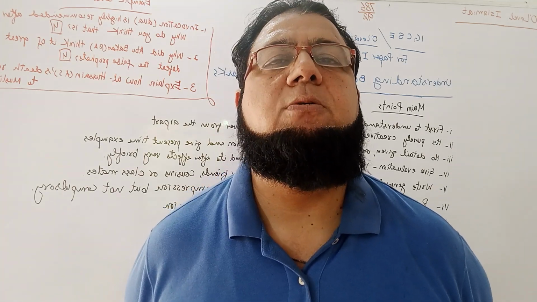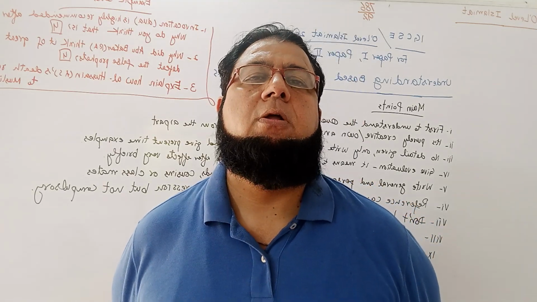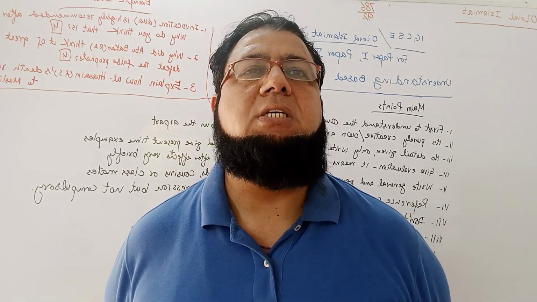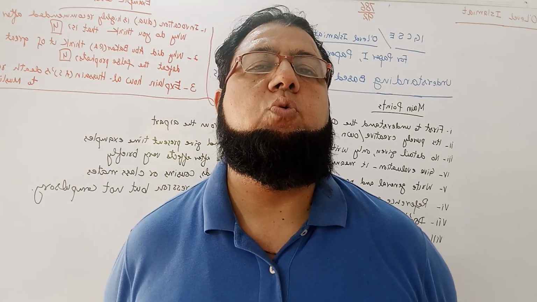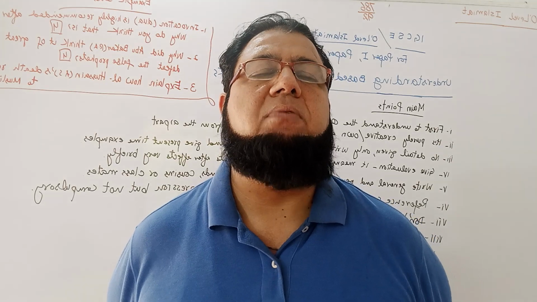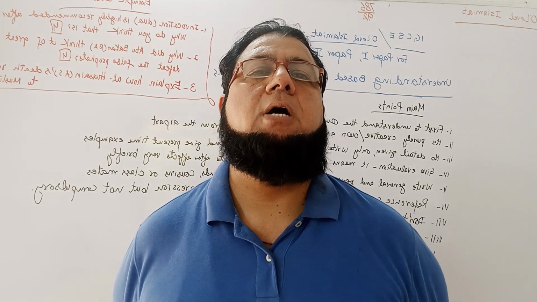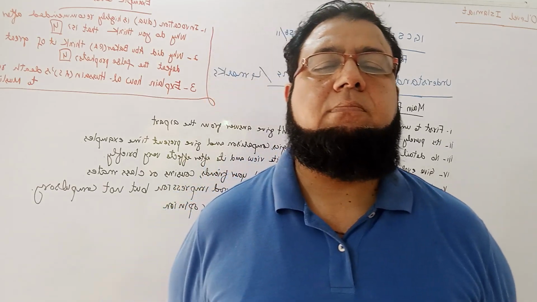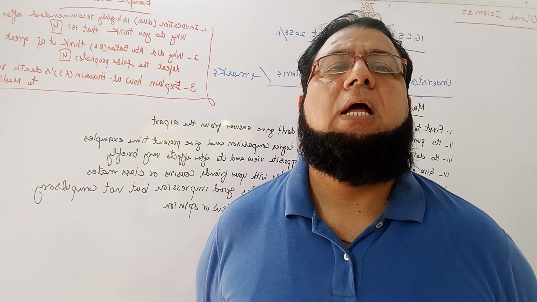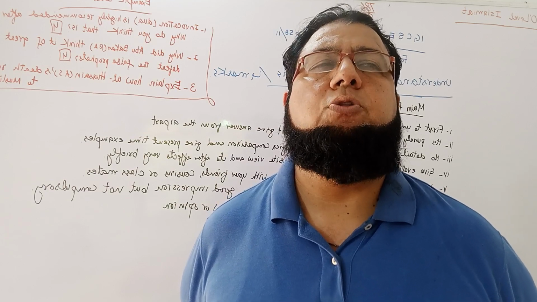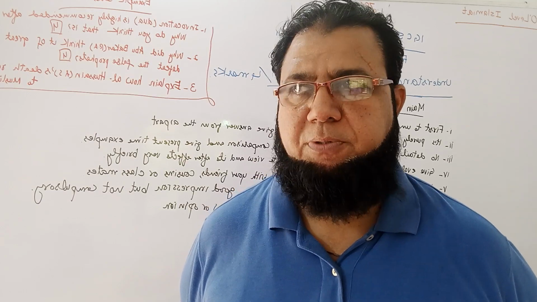The CIE examiners will give you 4 out of 4. So it is easy to get an A star if you are very good in B parts. Today we'll discuss B parts. First you will listen to some important points, and then I'll share with you three B parts from past papers.